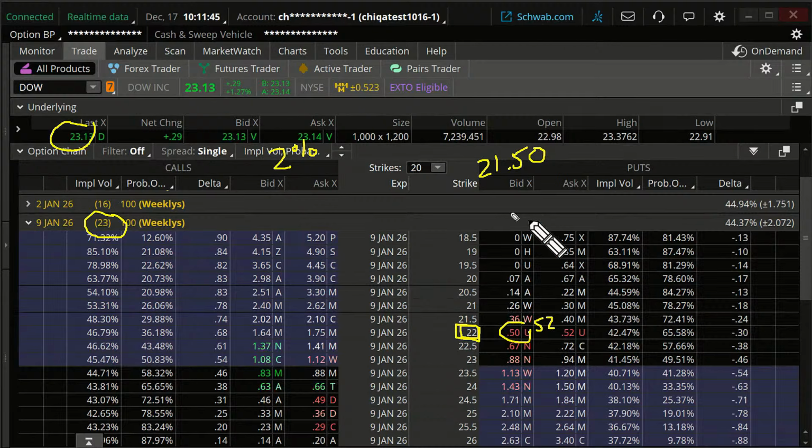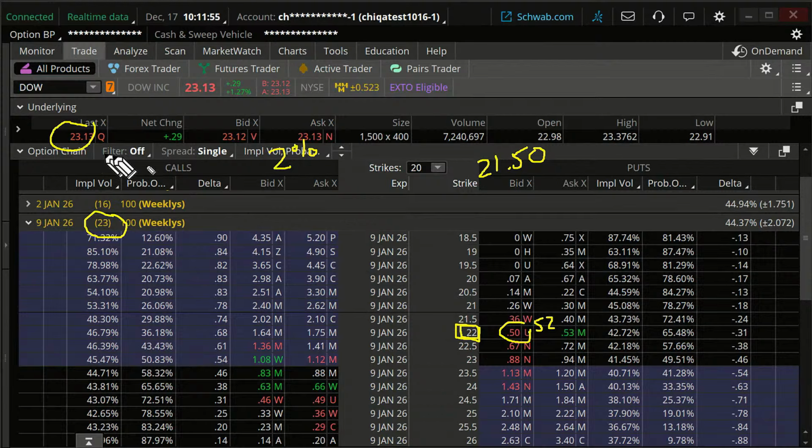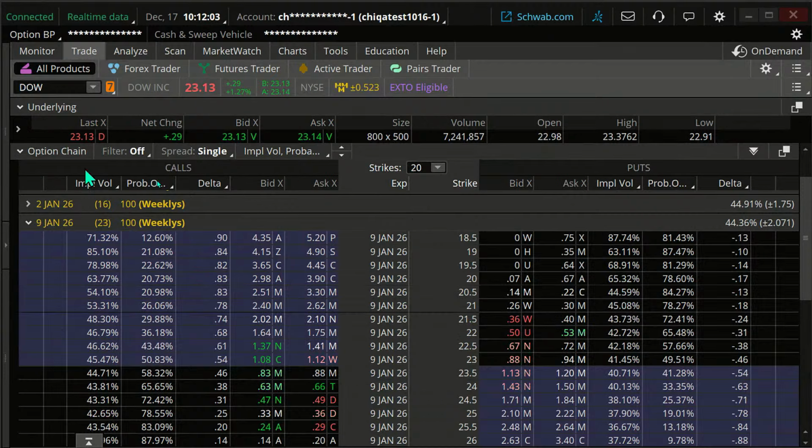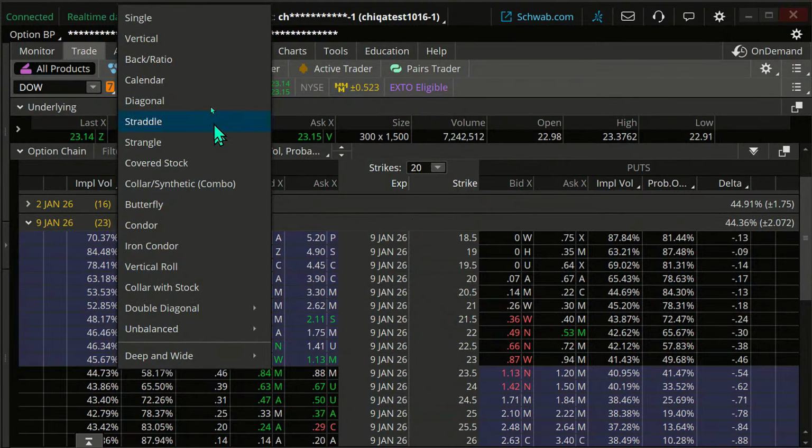But now that all sounds great, perhaps, but there's a downside. The downside is the risk on this. This could go down, I mean, theoretically, it could go to zero, and we're on the hook for that amount of money. Let's consider a spread instead for a sec. So instead of doing just the short 22 put, what if we do a 22-21 spread?